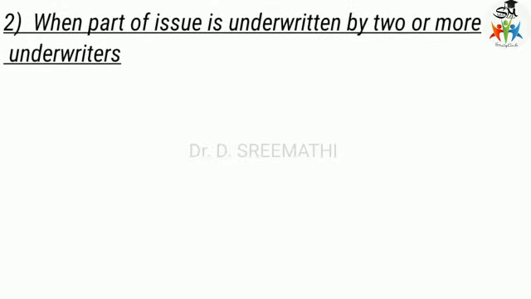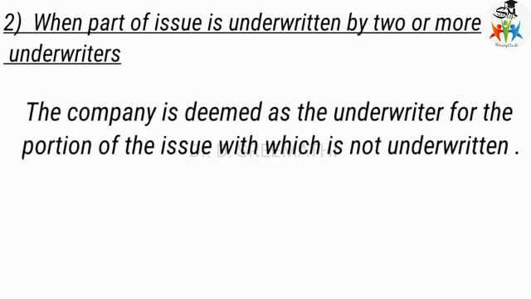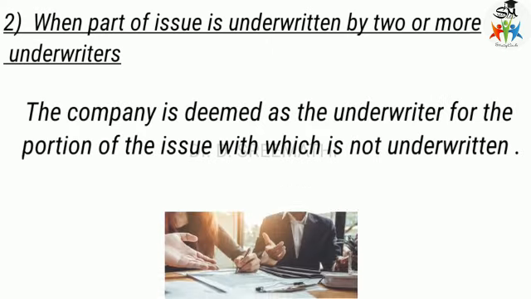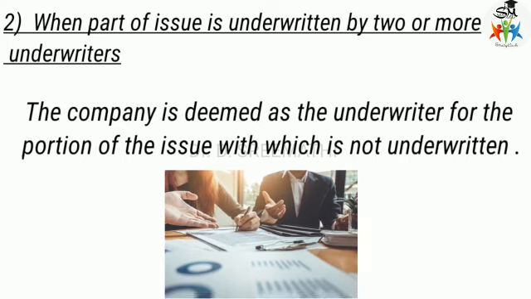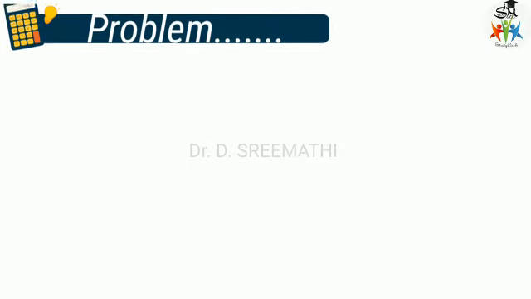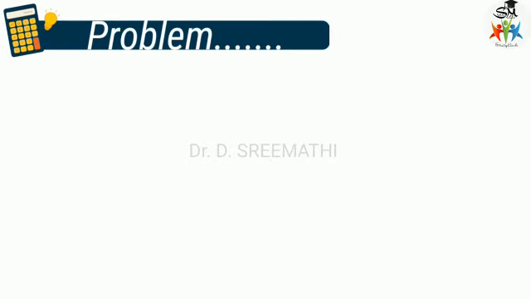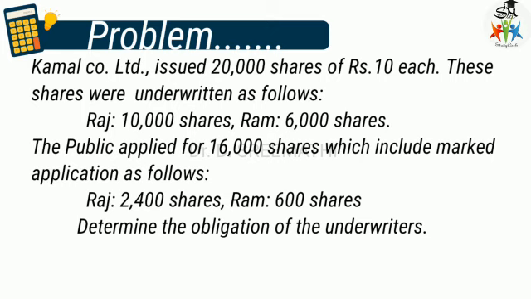The second one is when a part of the issue is underwritten by two or more underwriters. As I already said, the company is deemed to be the underwriter for the portion of the issue which is not underwritten by the underwriters. Let us see the problem. Kamal Company Limited issued 20,000 shares of rupees 10 each.